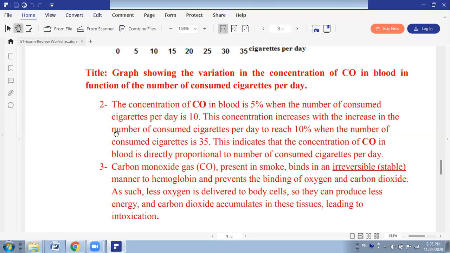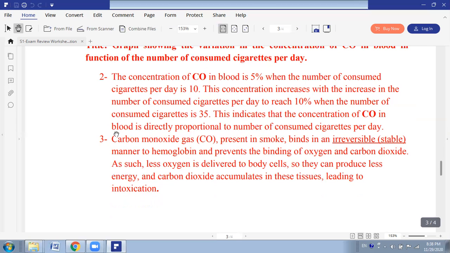Based on this information and your acquired knowledge, mostly on your acquired knowledge, explain how CO can cause intoxication at high concentration. This one is mentioned in your notes. So carbon monoxide gas CO binds in an irreversible, stable manner to hemoglobin and prevents the binding of oxygen and carbon dioxide. So less oxygen will be delivered to the body cells so they can produce less energy. Carbon dioxide accumulates in the body and will lead to intoxication.